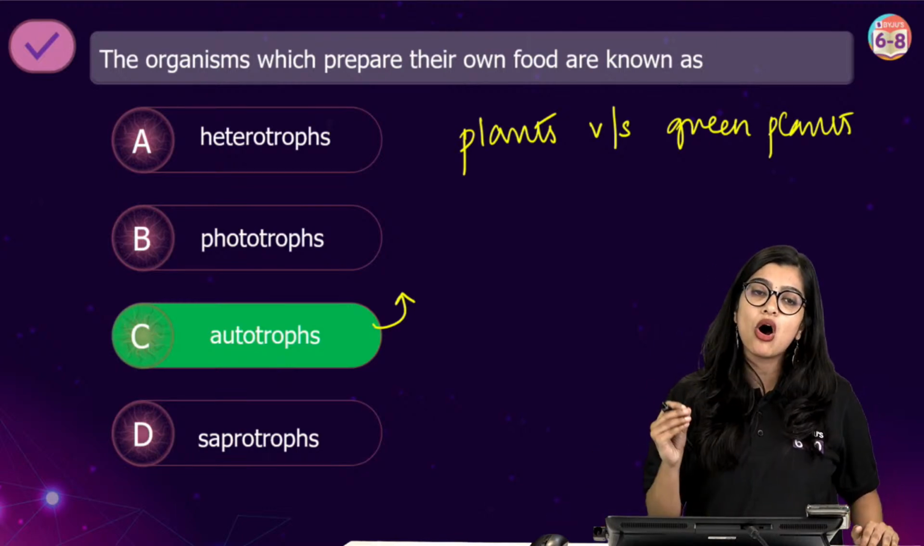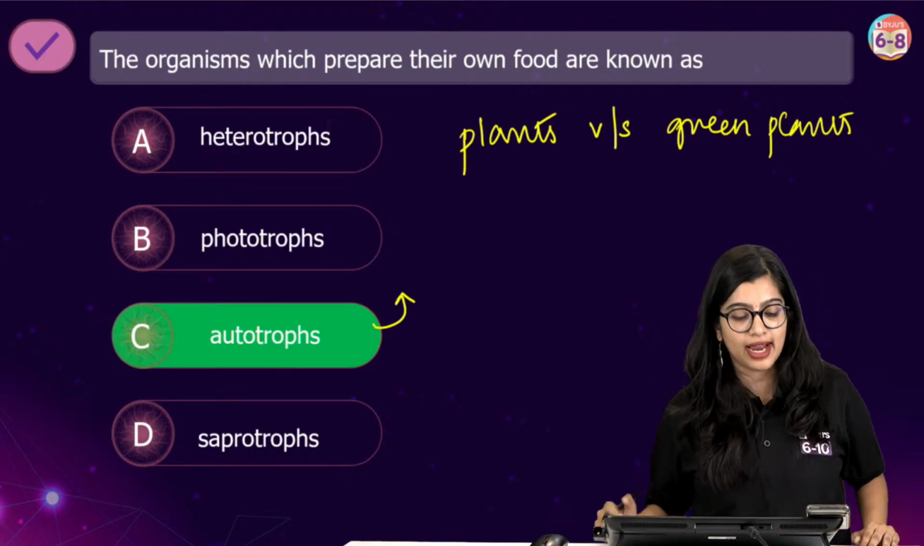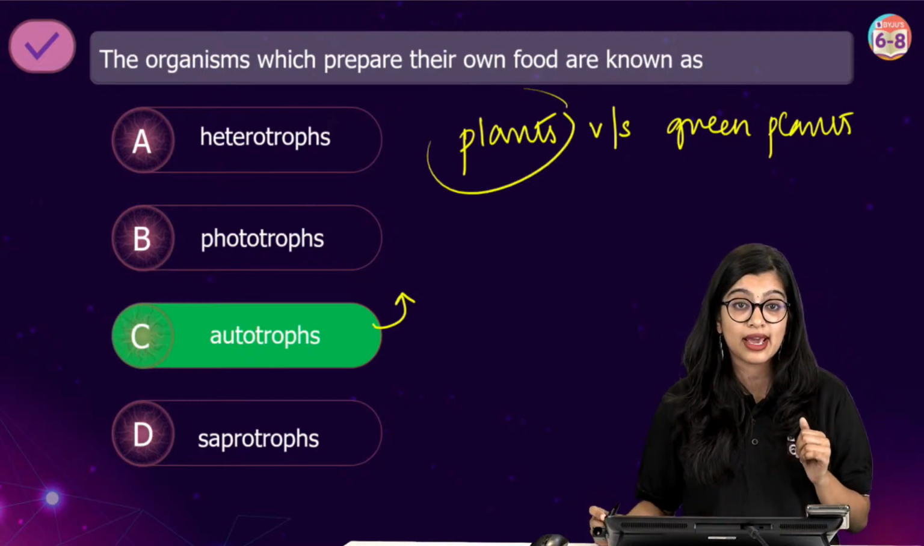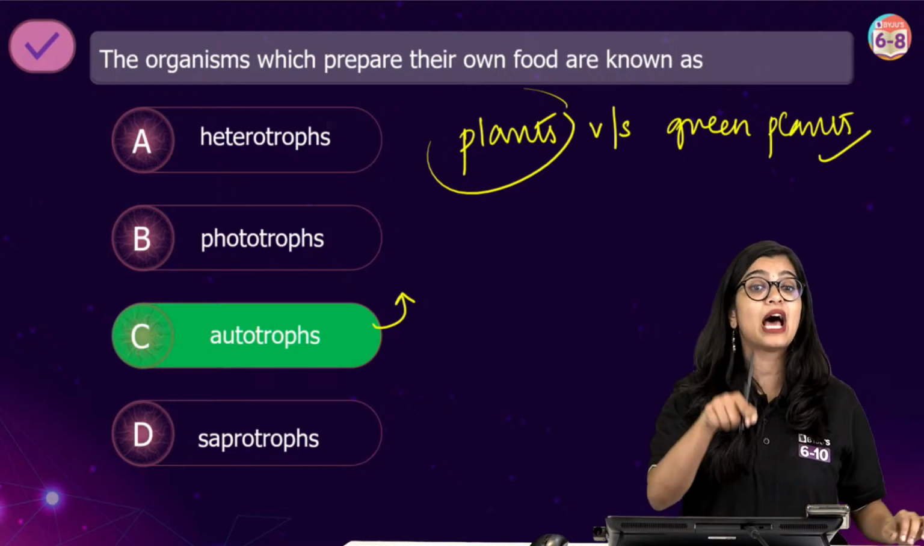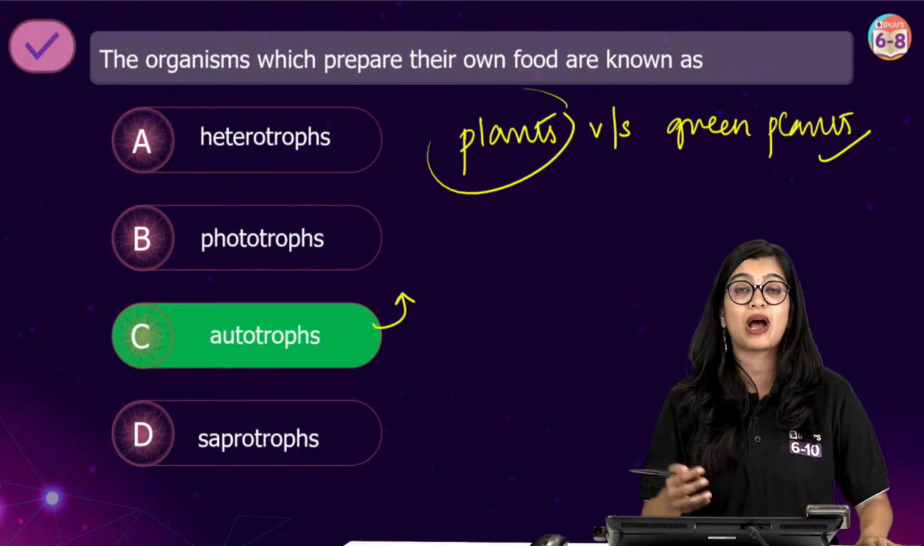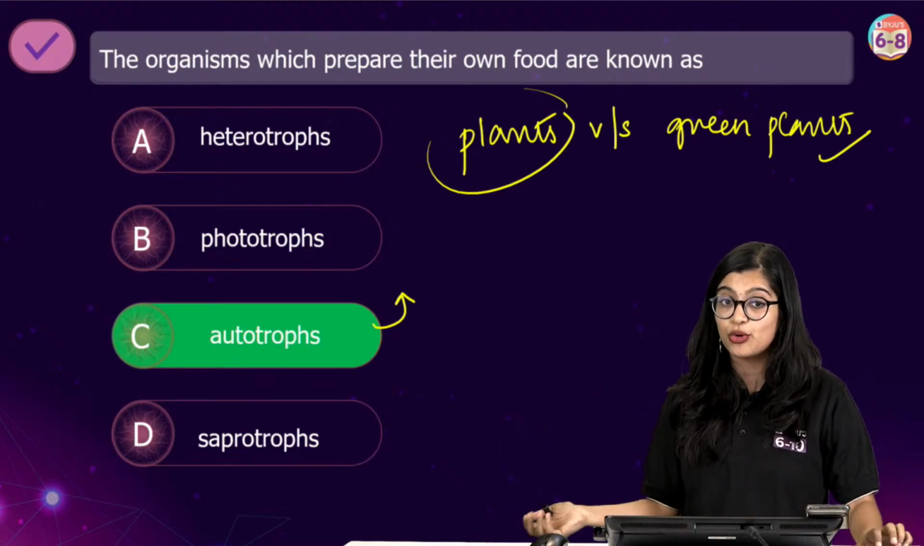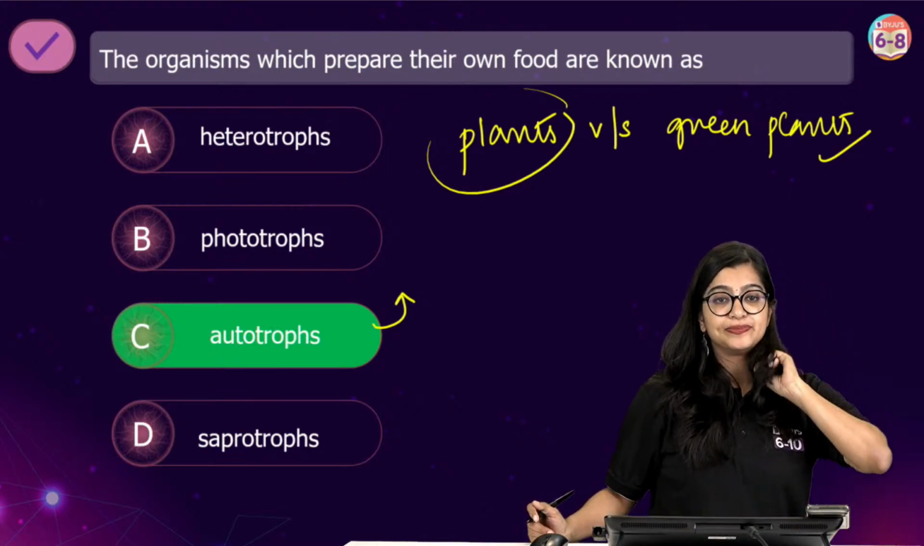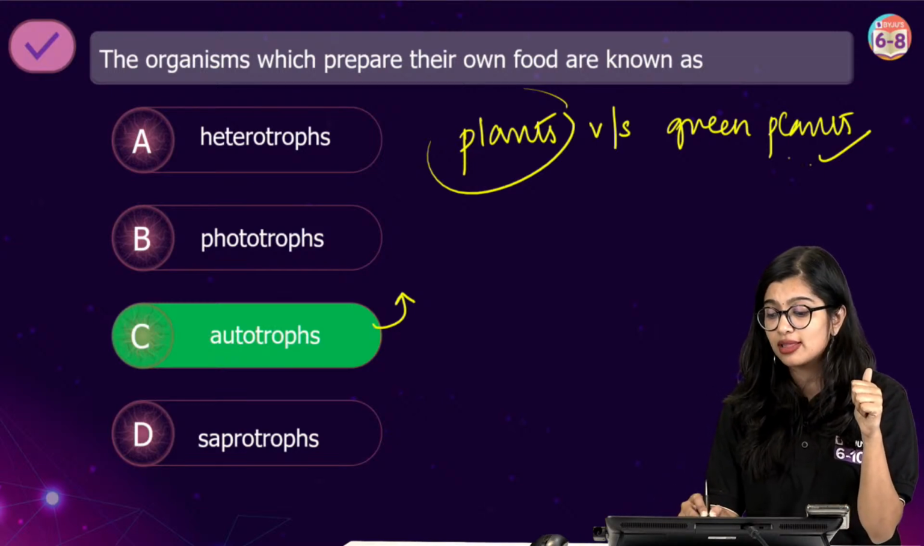Now see, these are small silly mistakes we tend to make, right? Because we know that there are some plants which don't have the ability to make their own food. But we know that green plants have that ability, and they prepare their own food by the process of photosynthesis, right? Very good, very good. Okay, so keep this small thing in mind.